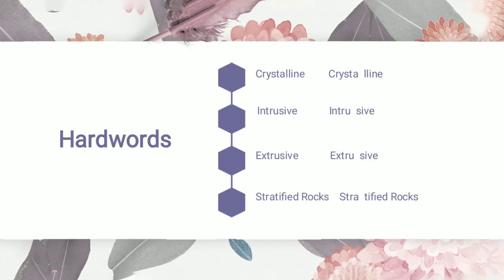Then extrusive, intrusive. It's a kind of igneous rock. Intrusive and extrusive, these are the two kinds of igneous rocks. Igneous rocks are also of two types. First one is intrusive and second one is extrusive. Then stratified rocks.